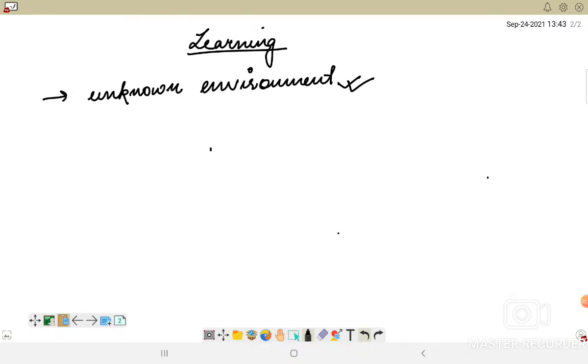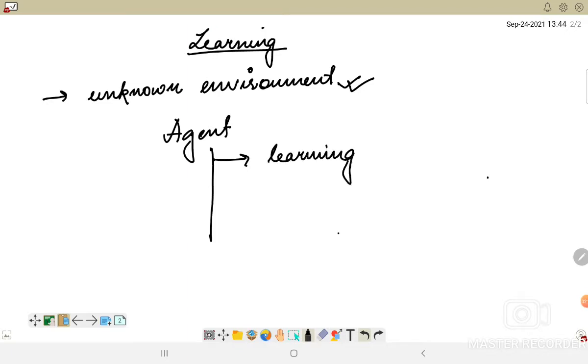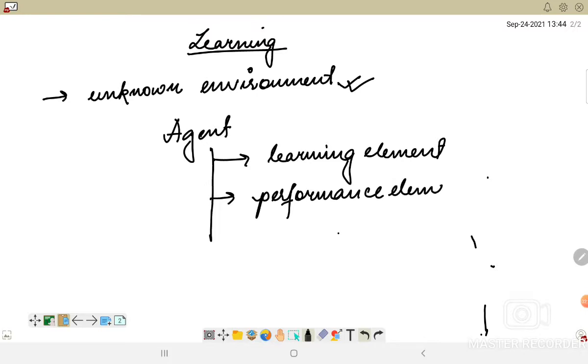The components involved here are a learning element, a performance element, a critic, and a problem generator.